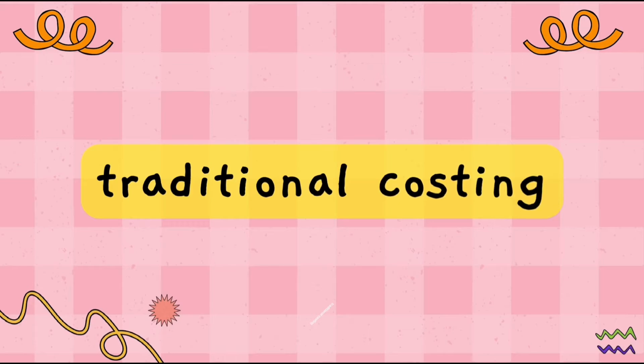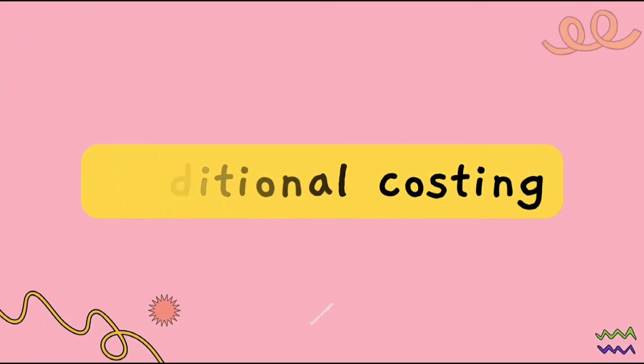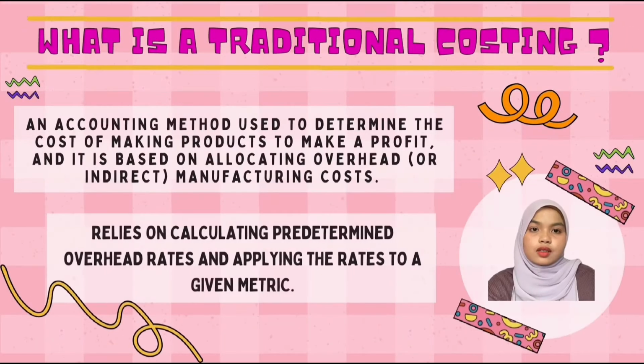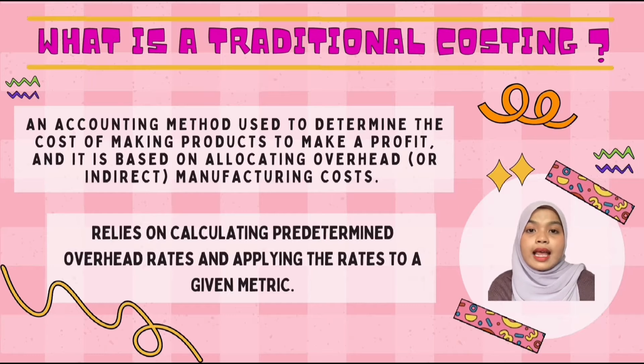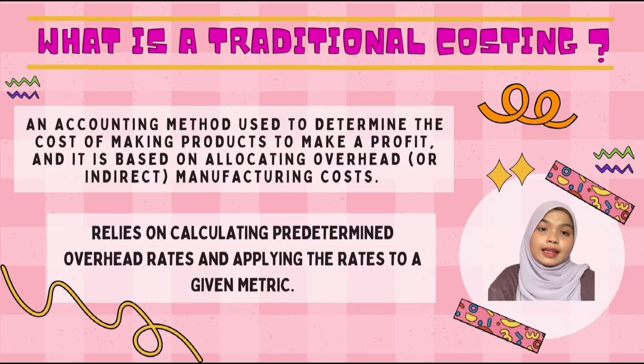Traditional costing. So what is traditional costing? Traditional costing is an accounting method used to determine the cost of making a product to make a profit, and it is based on allocating overhead or indirect manufacturing costs. This system relies on calculating predetermined overhead rates and applying the rate to a given metric.